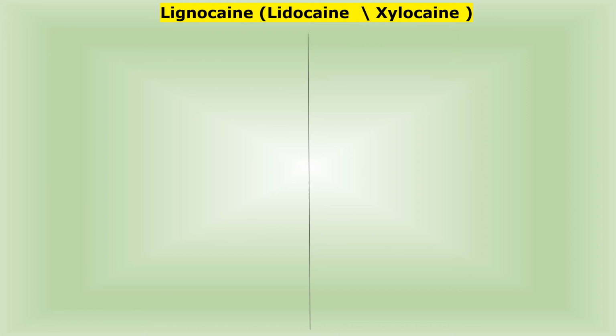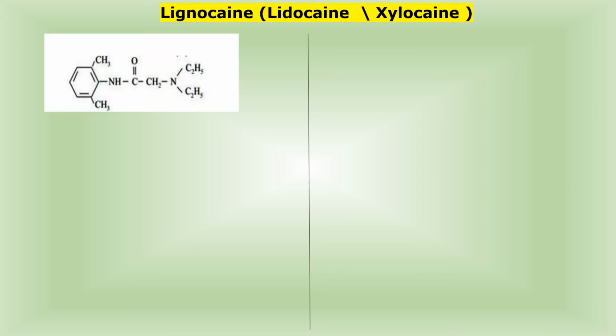Now the next drug, that is lignocaine. The other names are lidocaine, xylocaine, etc. Now this is the structure of lignocaine.